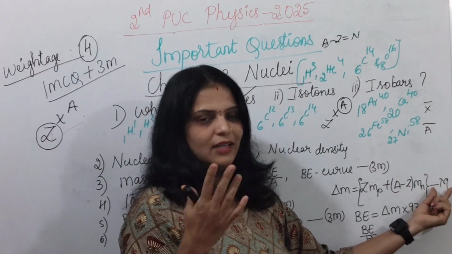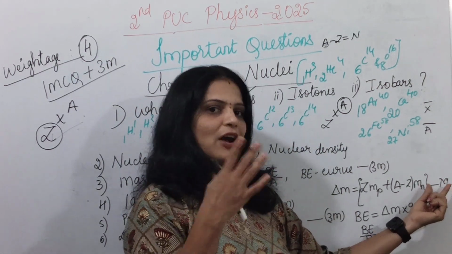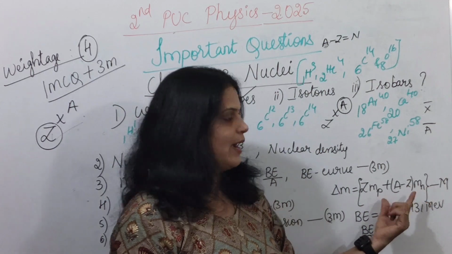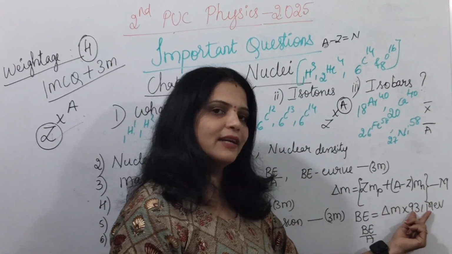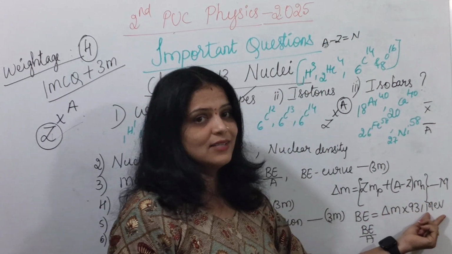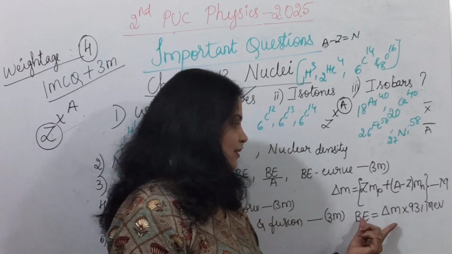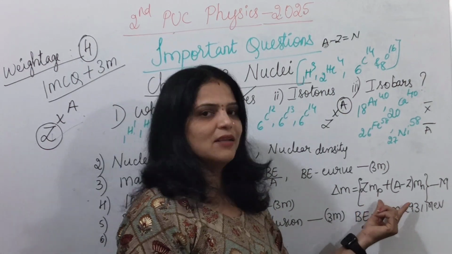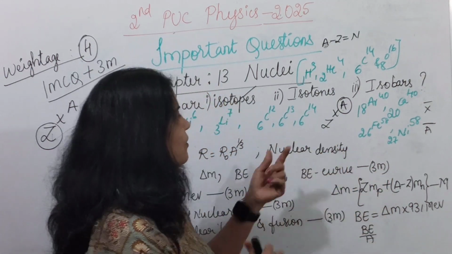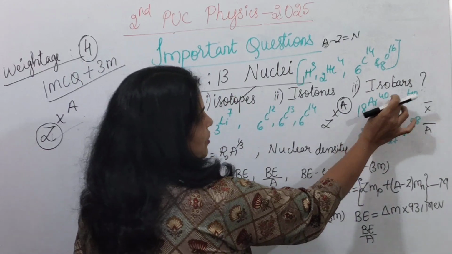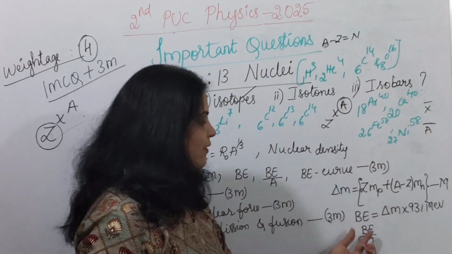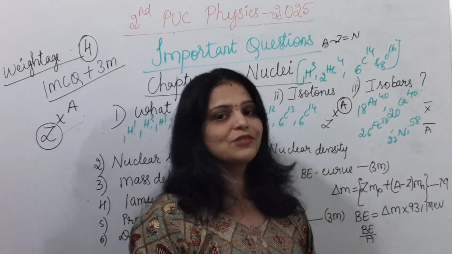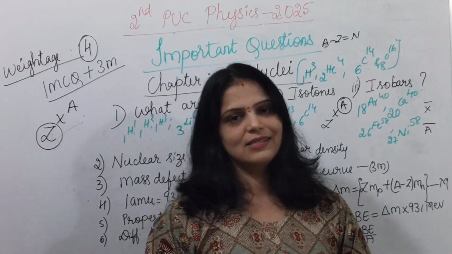Your teacher has taught you and you have written it in classwork, please go through that. Then multiply by 931 mega electron volt. Don't forget the M in mega electron volt. You will get the answer. Divide by the mass number, which will be mentioned for that particular element. So it is a 3 marks numerical, very important in this lesson.